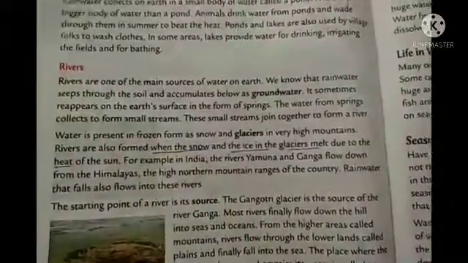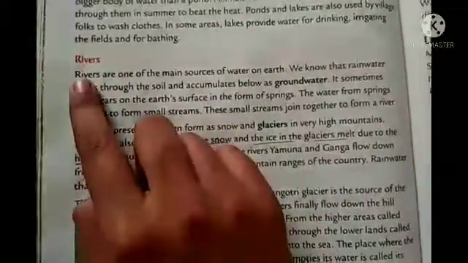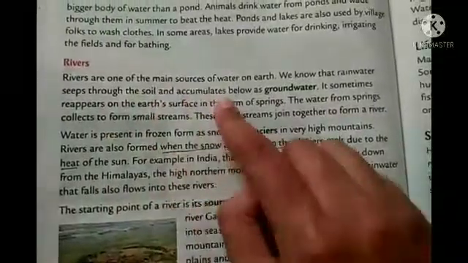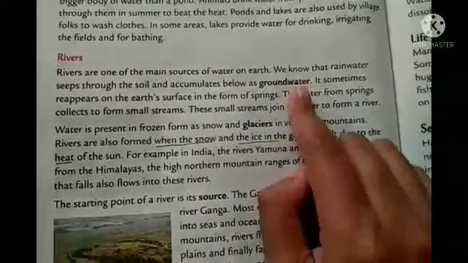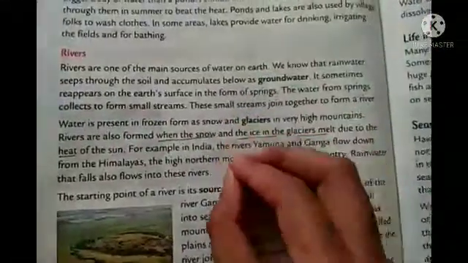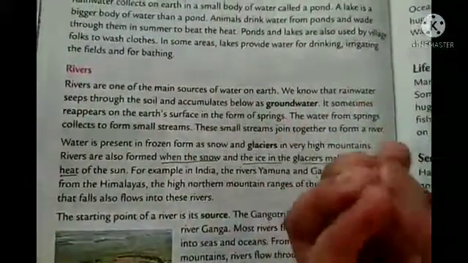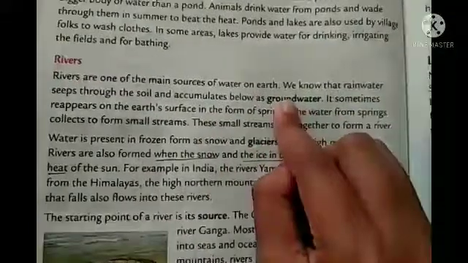Now rivers. I think you all have seen rivers, right? Rivers flow. The water is not still water; it always flows. Rivers are one of the main sources of water on the earth. We know that the rainwater seeps through the soil and accumulates below as groundwater. When raindrops come, they seep into the ground and accumulate, meaning they are collected for a longer time as groundwater.